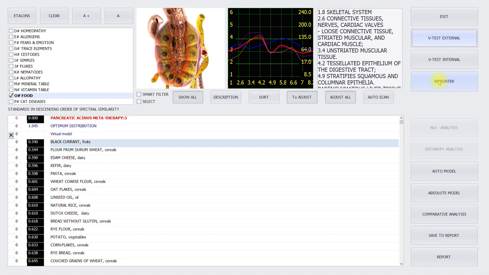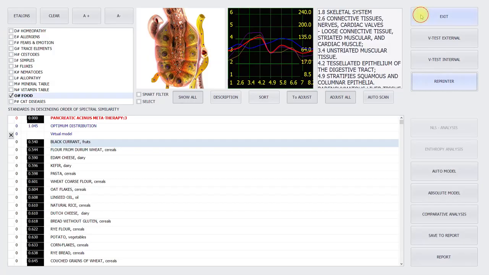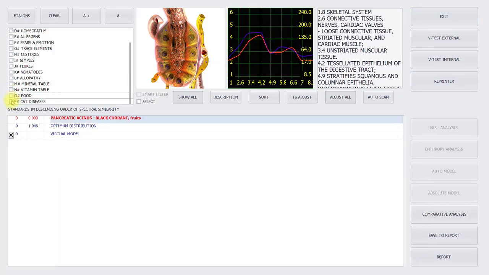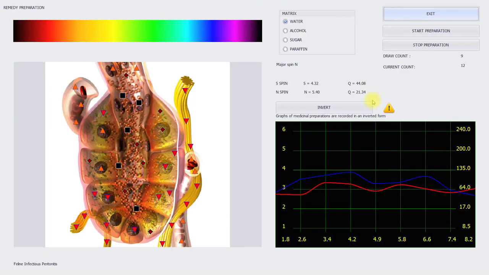So if you look at the reprinter, this is what you see. And you have to realize that all good stuff, all positive stuff is already inverted in the system. All bad stuff needs to be inverted. So for example, if we have a cat disease here and we go to the reprinter, we can invert this. You see also the graphs change, and we can start the preparation based on water, alcohol, sugar or paraffin.